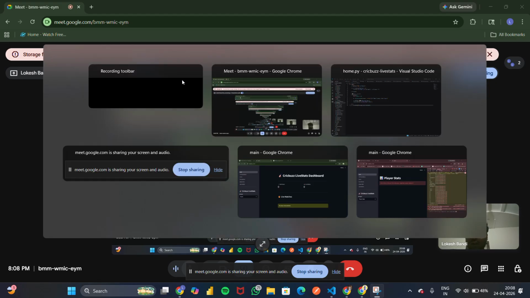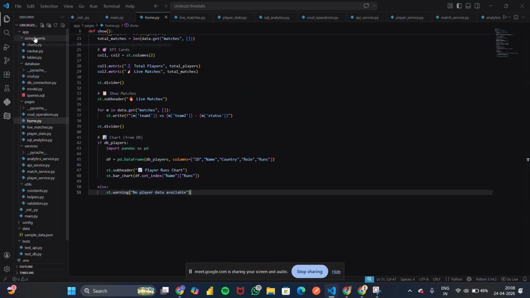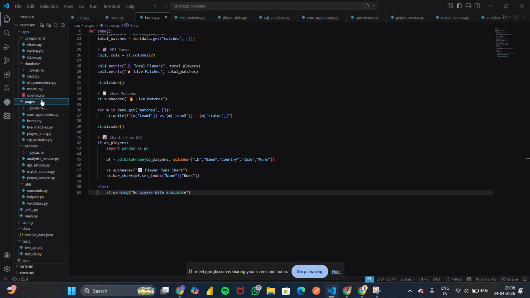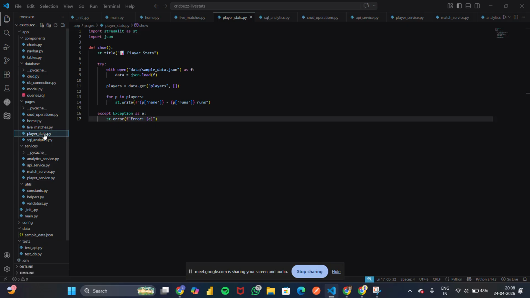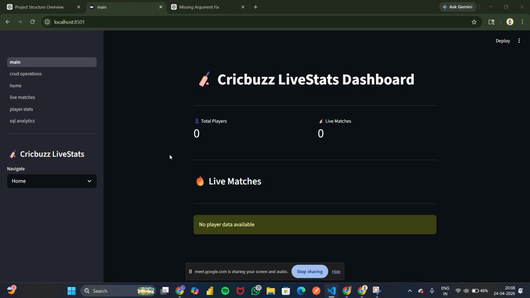Actually, I have done a Streamlit application according to this problem statement given by the department. And these are the components and the file structure I have made. And in the files you can see here the home page, the live matches update, and player stats. And in the SQL analytics, if you want to see the main thing here, it is